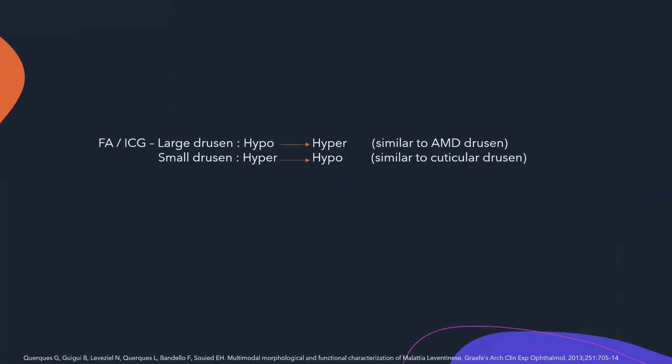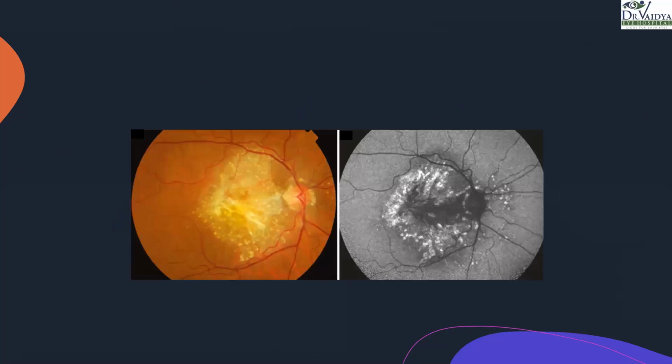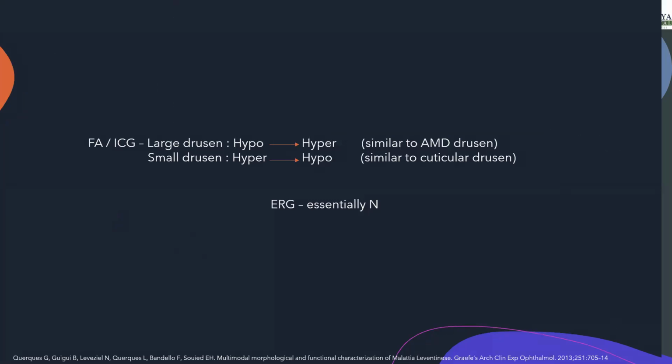So on FA and ICG, the large drusen are initially hypofluorescent and later become hyperfluorescent, which is similar to the AMD drusen. And the smaller drusen, which are radial in pattern, are initially hyperfluorescent and later become hypofluorescent, as we have seen here. Right? And ERG: as this pathology is a macular pathology, generally a normal ERG is what we observe, right?